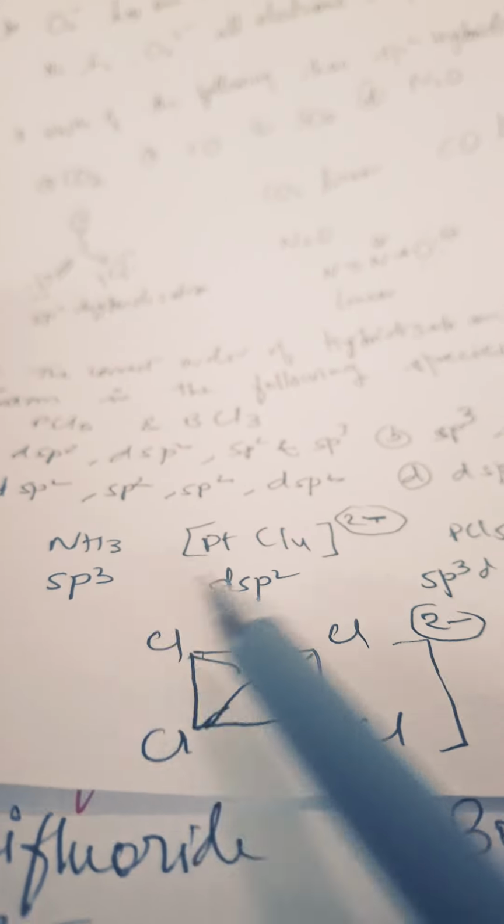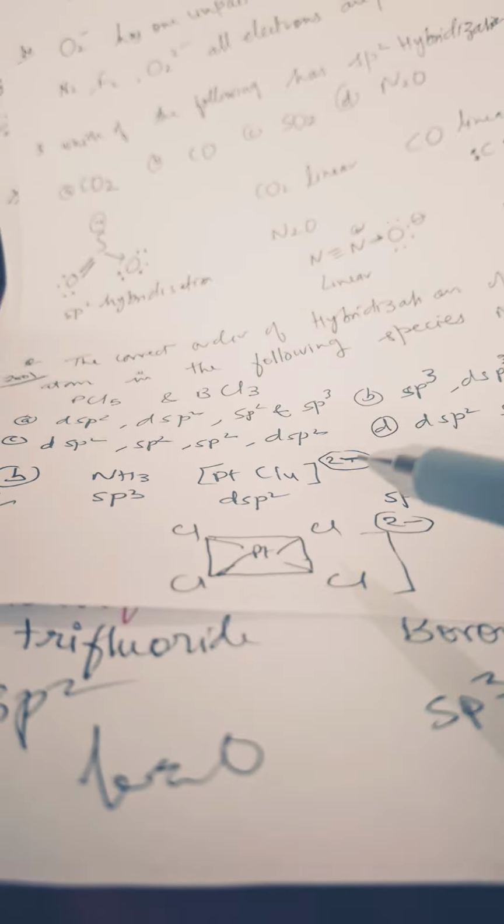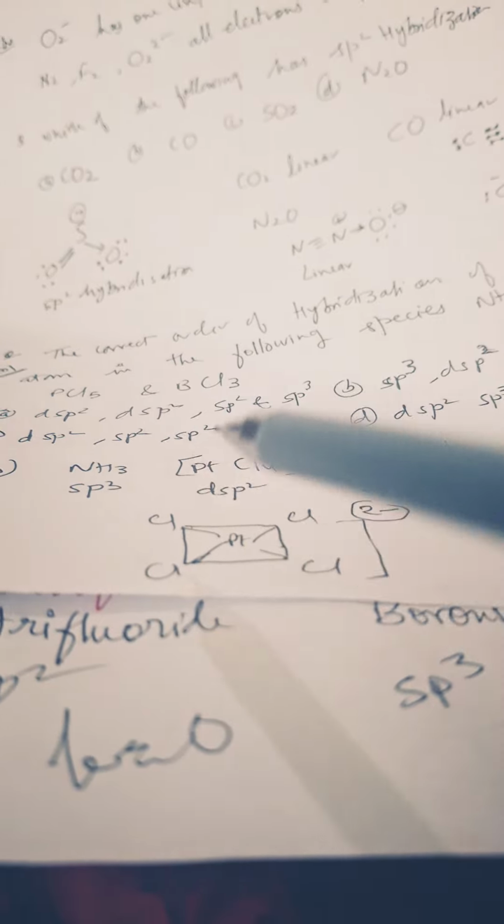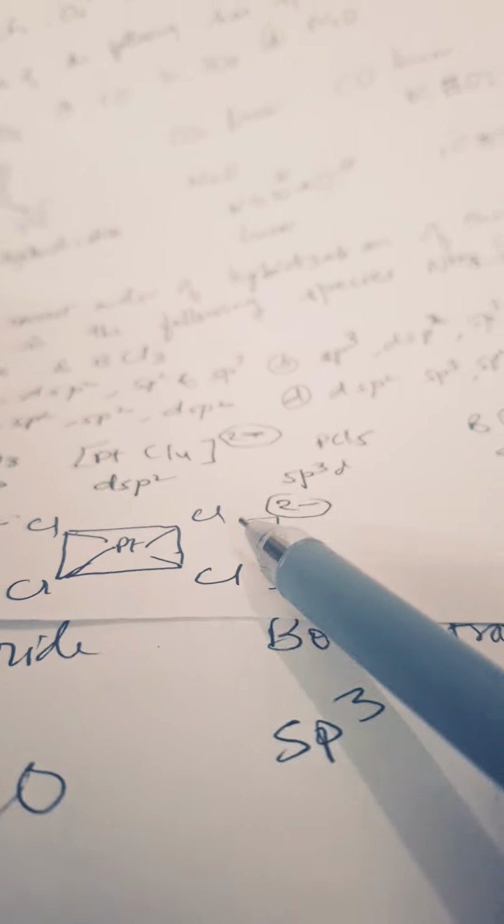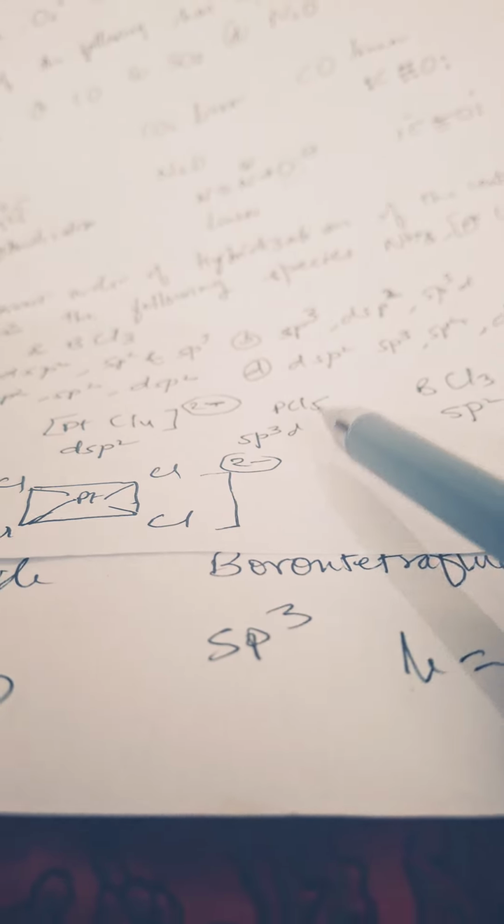Now we'll go for this question. Here NH3, we know that NH3 is sp3 hybridized. [PtCl4]2- is square planar. Okay, it is square planar. This is a complex compound, it is square planar. Clear? Hybridization will be dsp2. And in case of PCl5, we know sp3d hybridization, trigonal bipyramidal structure. BCl3 is sp2 hybridized, and it is having trigonal planar structure.